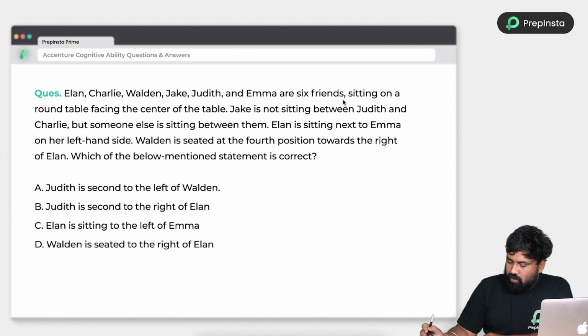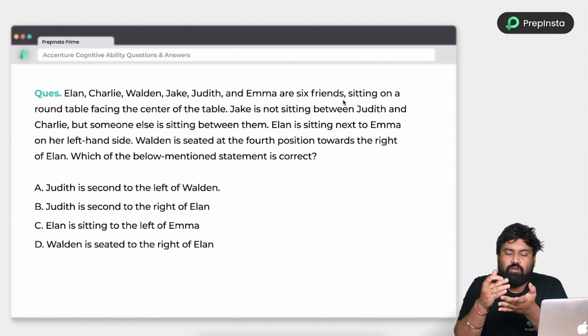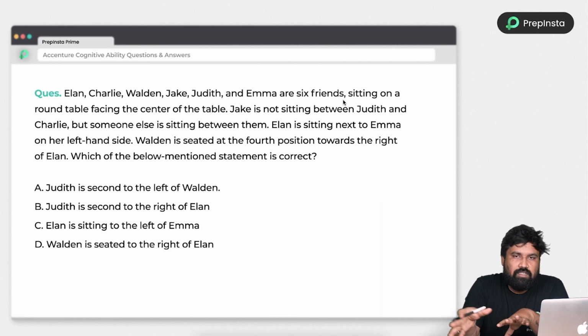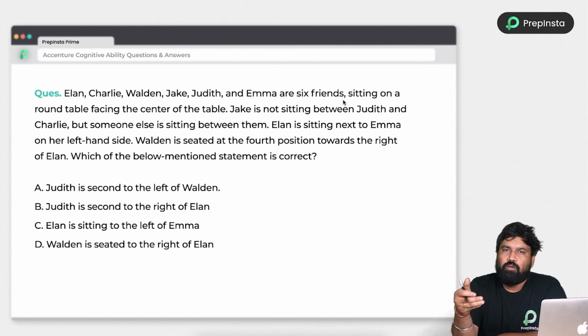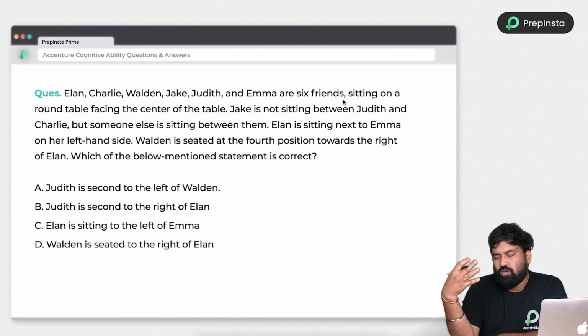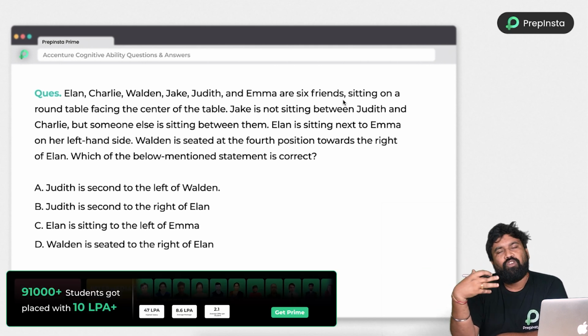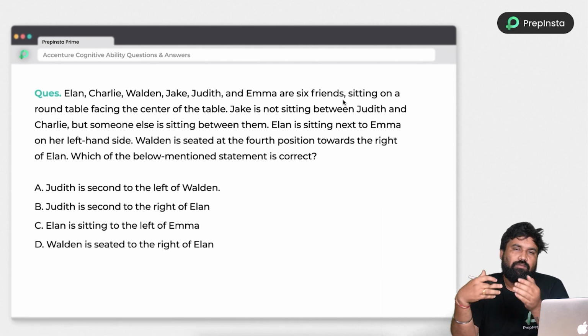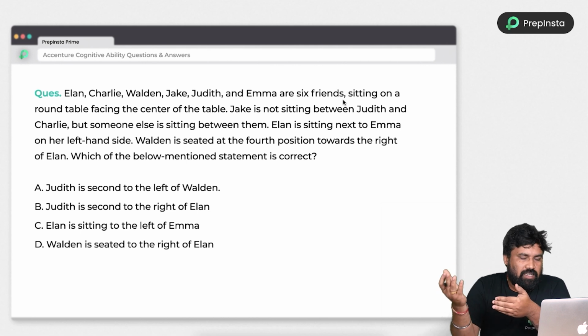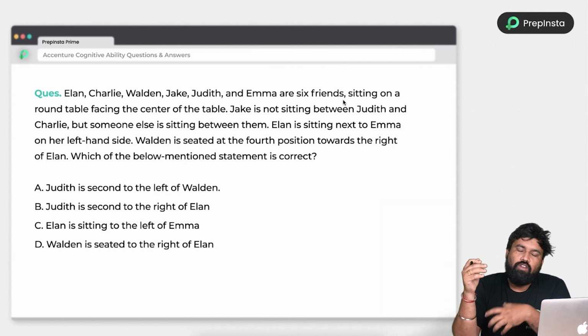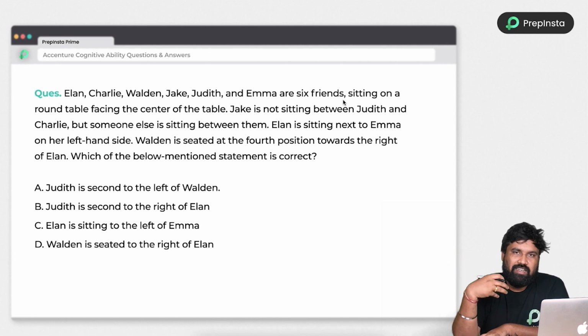So just look into the next problem. Again, we have another arrangement problem. I told you guys, arrangement problems and blood relation problems are the most crucial topics in the Accenture critical reasoning. That's why I took more problems related to this. In the abstract reasoning, we will talk about figure or fact oriented, which is nothing but diagrammatic basic reasoning. So in this, mostly we will focus on the major area of critical reasoning.